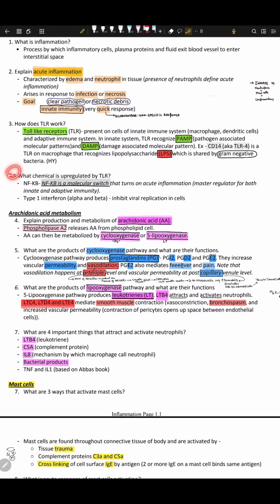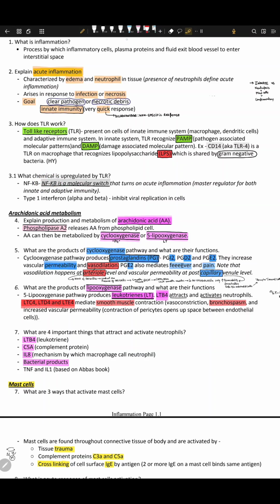So what does TLR upregulate? Something called NFKB. NFKB is a molecular switch that turns on acute inflammation. It's a master regulator for both innate and adaptive immunity. If you have any deficiency in NFKB, you will not have a good acute response to any sort of infection. So NFKB is a molecular switch.